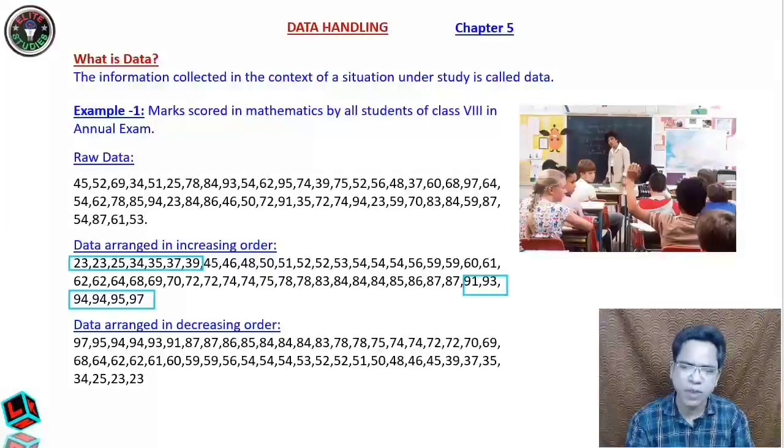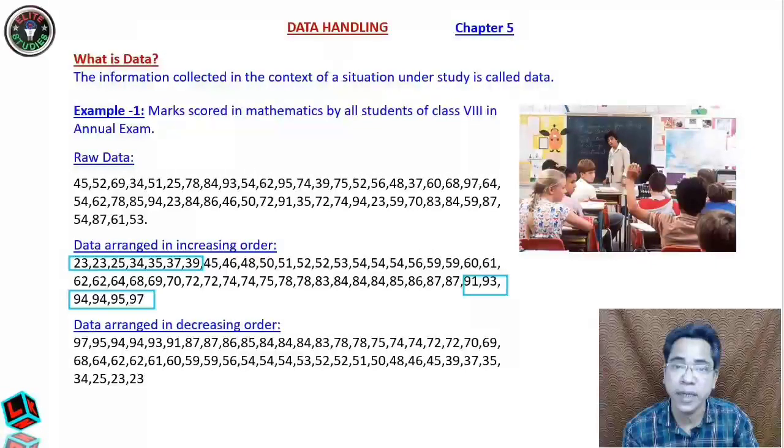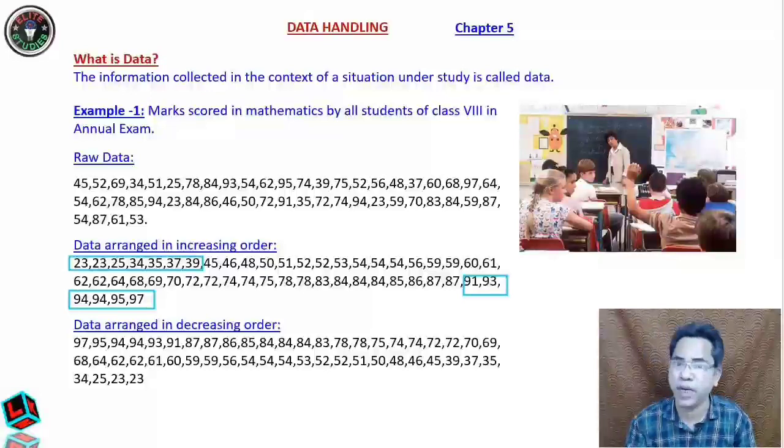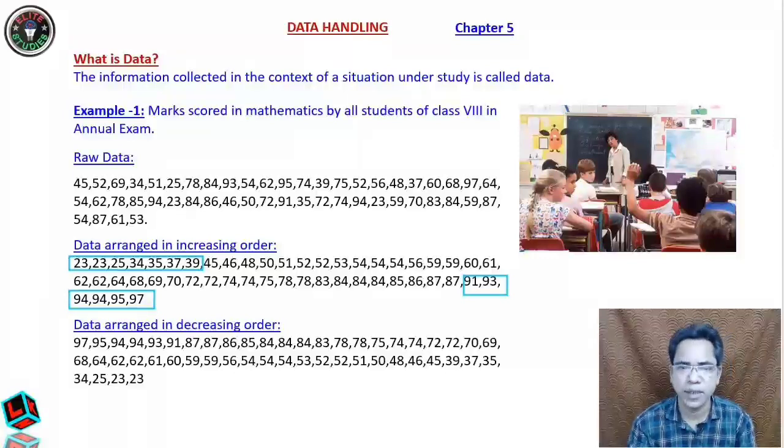Similarly, many questions can be answered from here, isn't it? Minimum marks obtained 23, maximum marks obtained 97. So once the data is arranged in increasing or decreasing order, meaning it is organized, you can get many meaningful interpretations from the arranged data. Clear students?